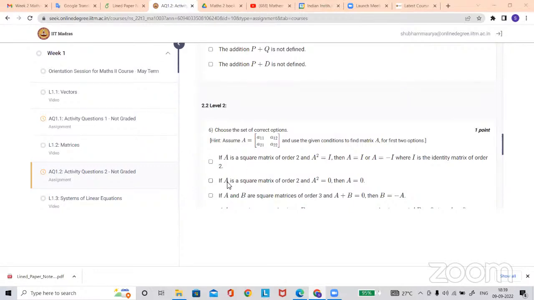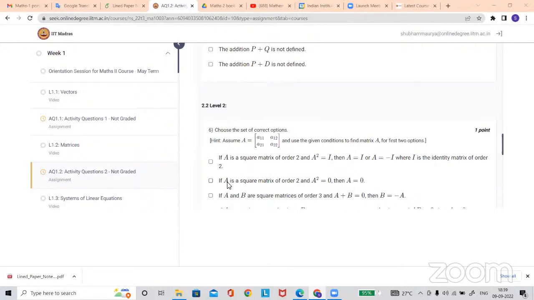See, nothing is mentioned saying A is a zero matrix. It is just asking: if this is happening, is A exactly 0 or maybe different? If in each case A is 0, then this option should be correct. If it is not 0, then how could it be? Yes, so it is not taking the possibilities into account.